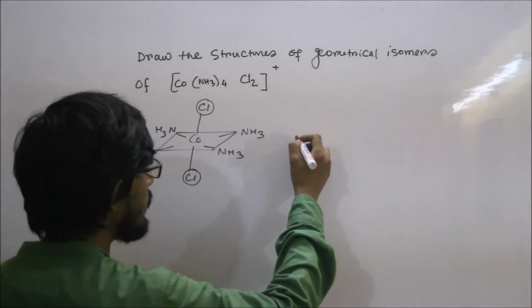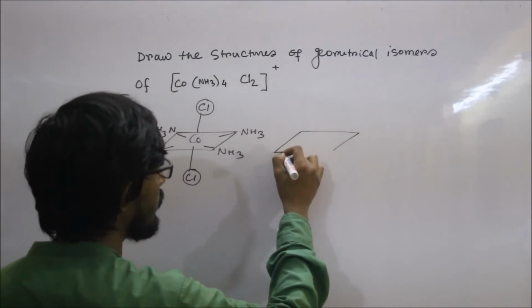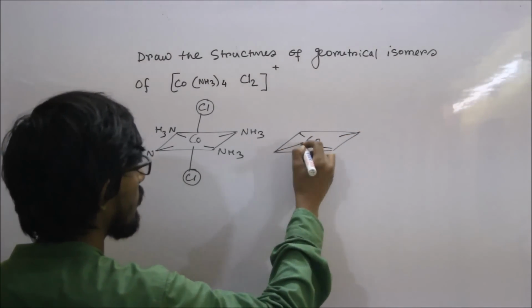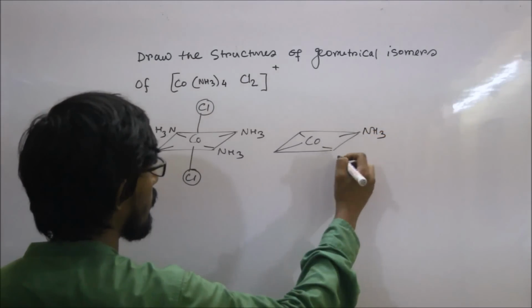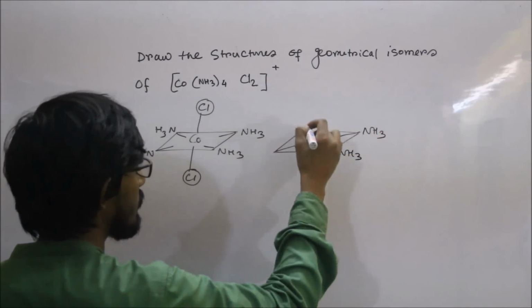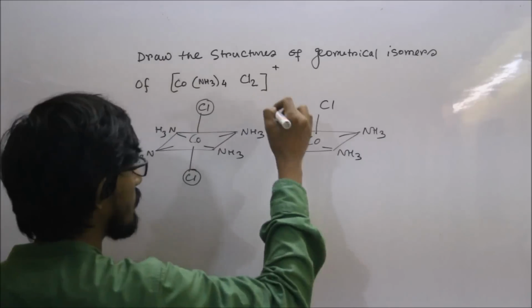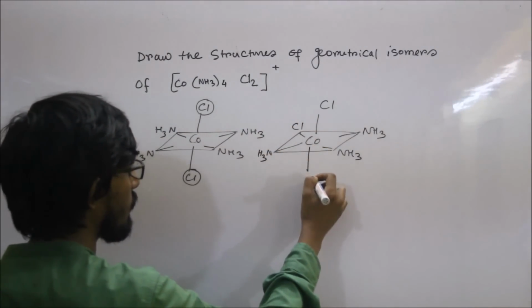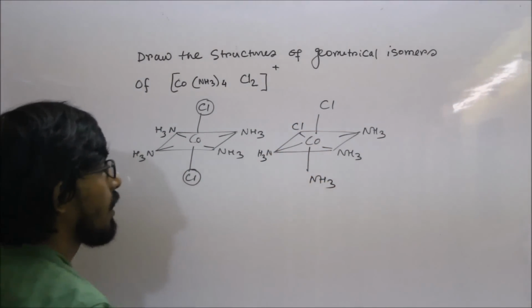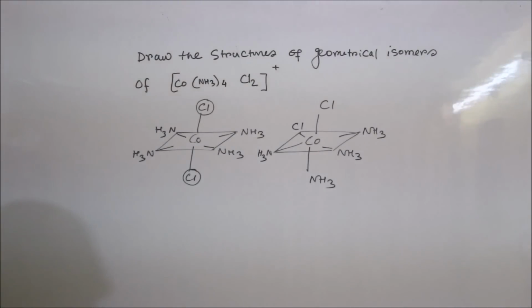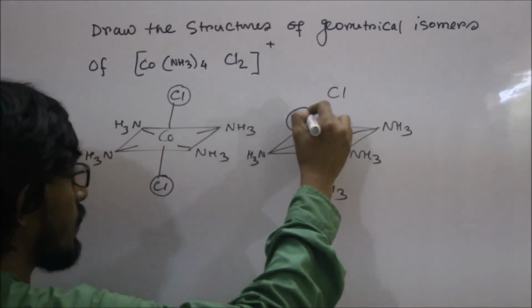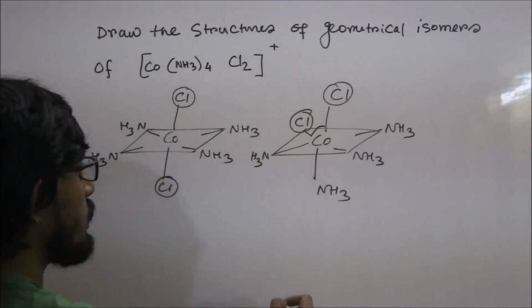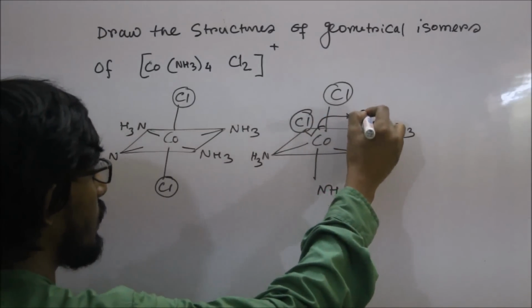Now the cis isomer of this molecule will be like that. Now the two Cl atoms are present in the adjacent position, that is at 90 degree angle.